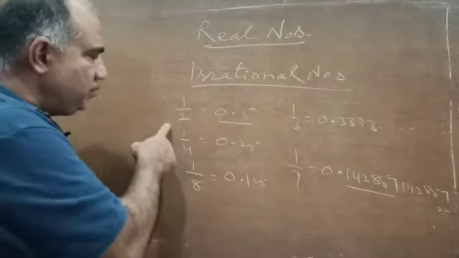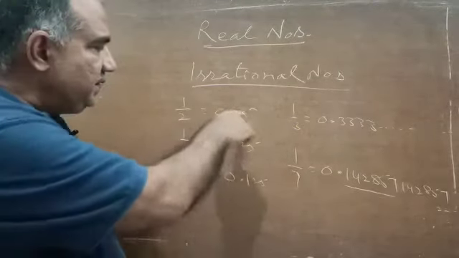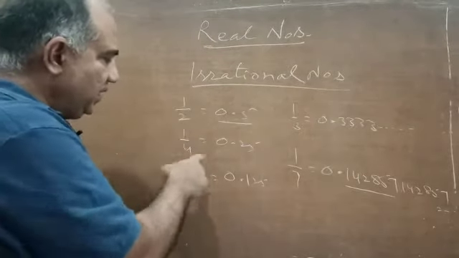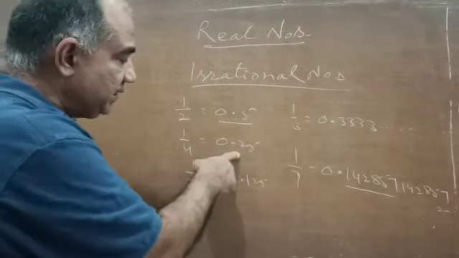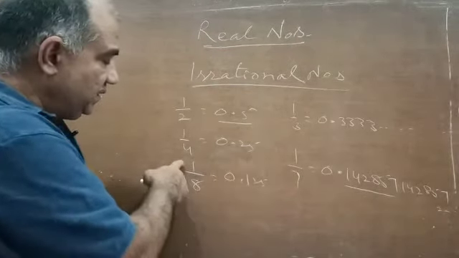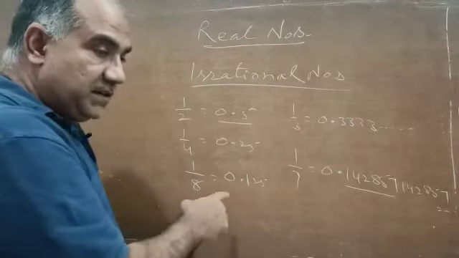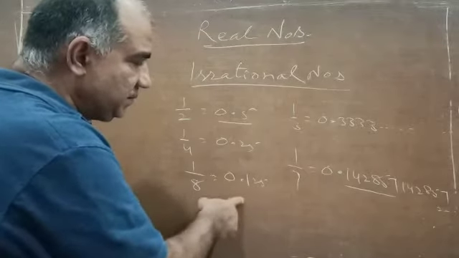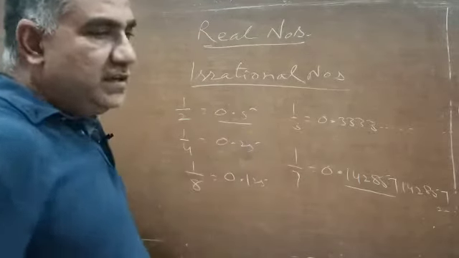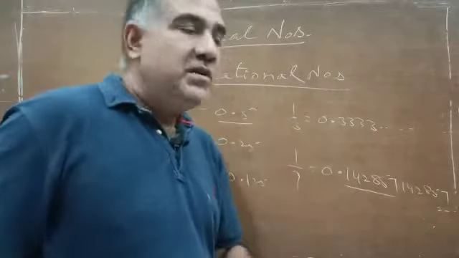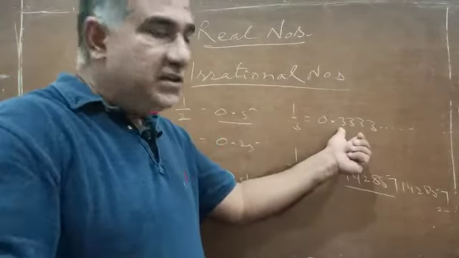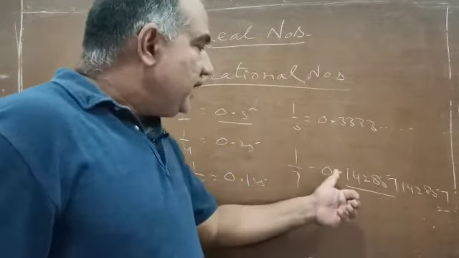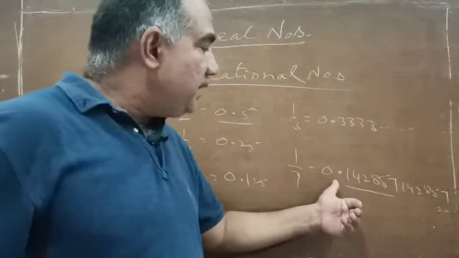Here if you divide 1 by 2, the remainder will become 0 in the very first step and the decimal expansion is terminating. If you divide 1 by 4, the remainder will again become 0 and the decimal expansion will come 0.25. If 1 is divided by 8, after some time the remainder will again become 0 and you will have 0.125 as its decimal expansion. But if you divide 1 by 3, the remainder will never become 0, but the digit you will find that it repeats. If you divide 1 by 7, the remainder will again never become 0.